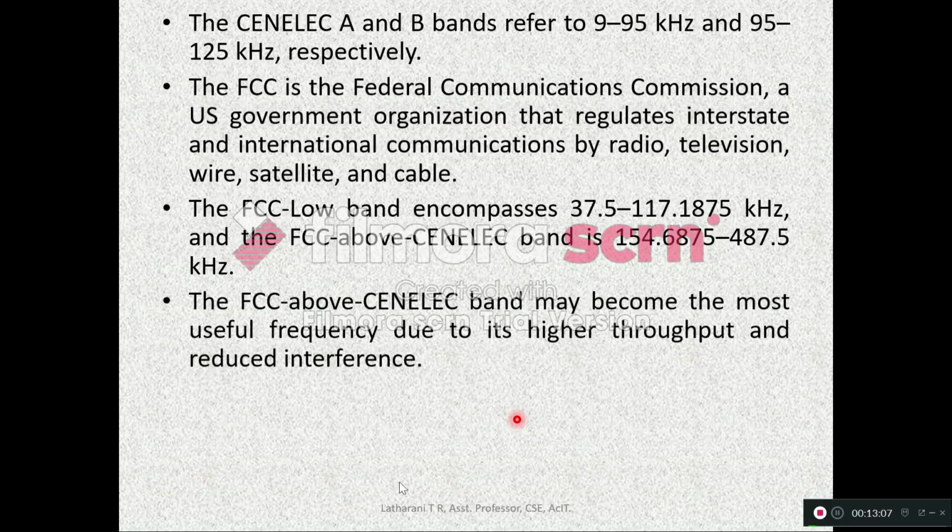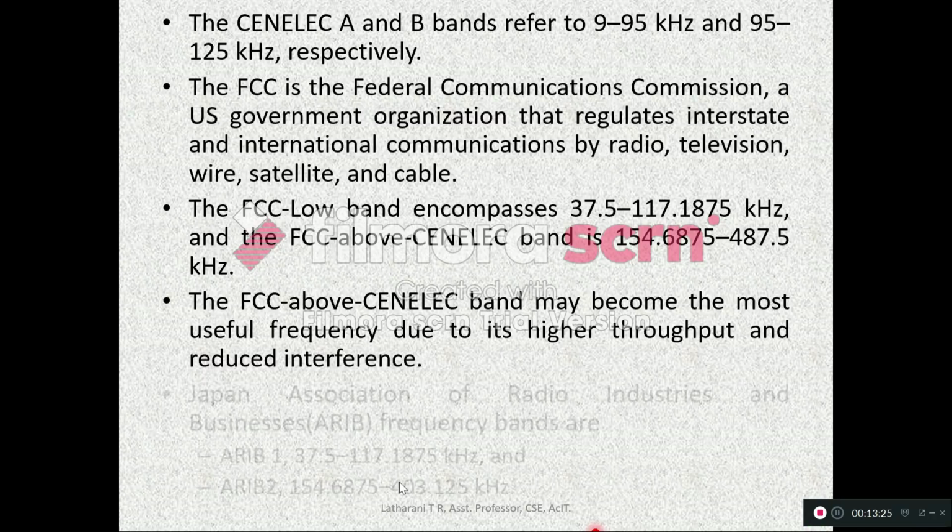The FCC above CENELEC band may become the most useful frequency band due to its higher throughput and reduced interference.